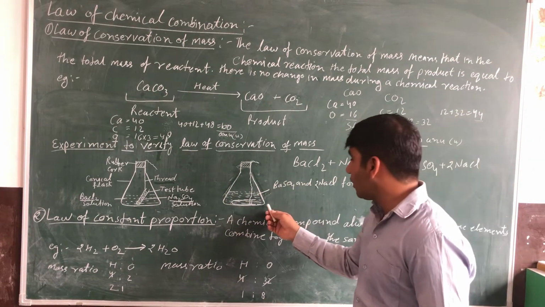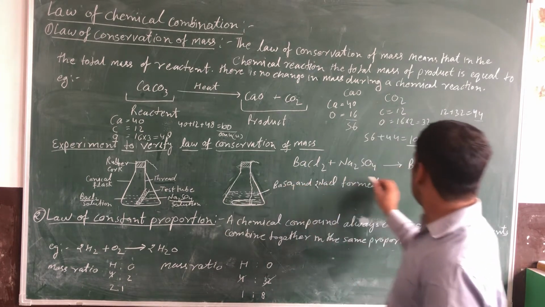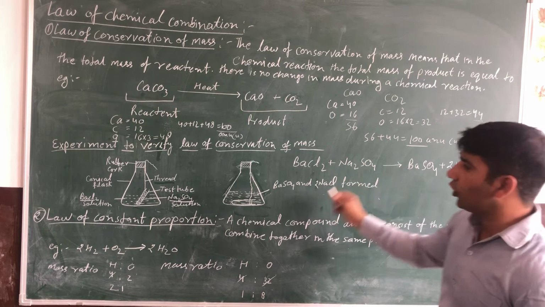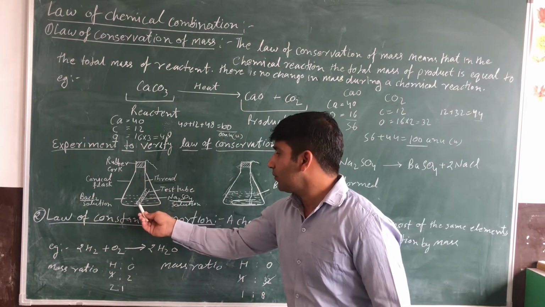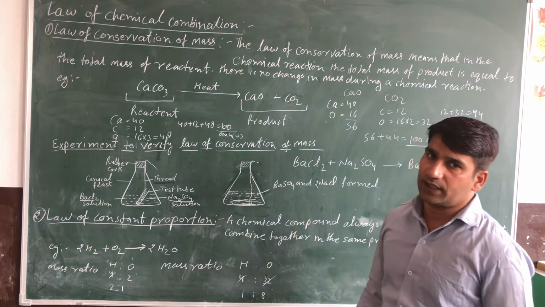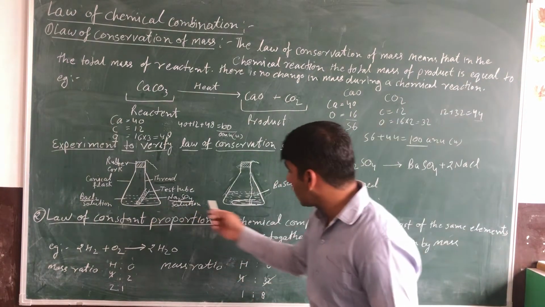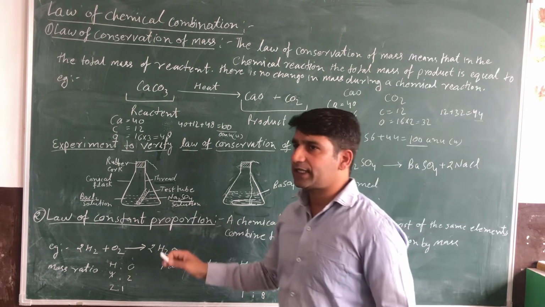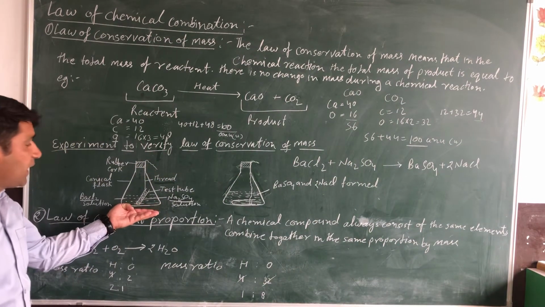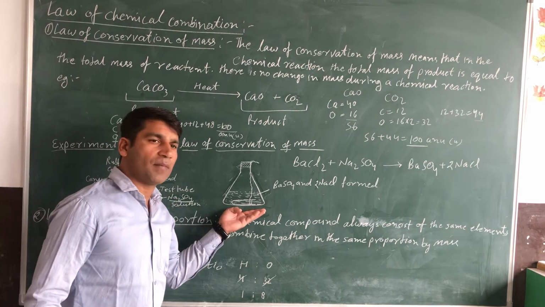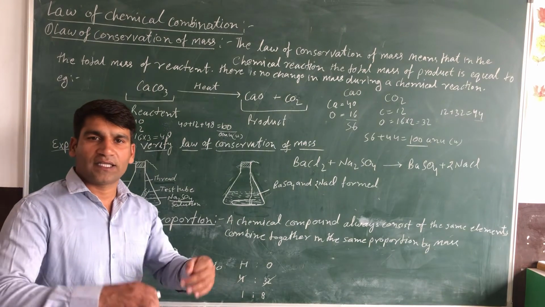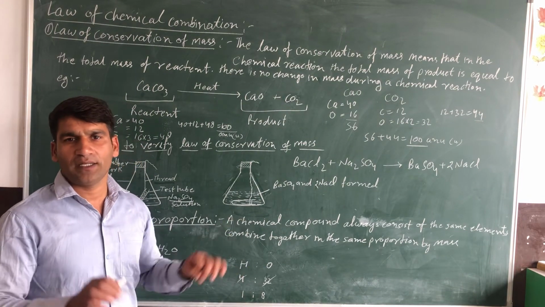The mass of barium sulfate and sodium chloride is also equal to the mass of barium chloride and sodium sulfate. The reaction occurs, but at the time of the chemical reaction, the mass of this side is equal to the mass of this side. So mass is neither increased nor decreased.